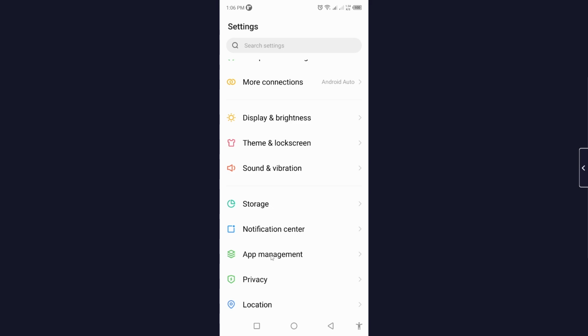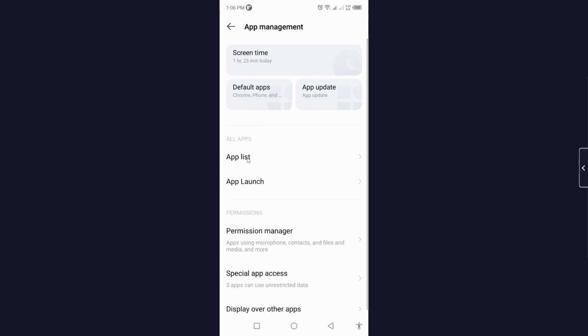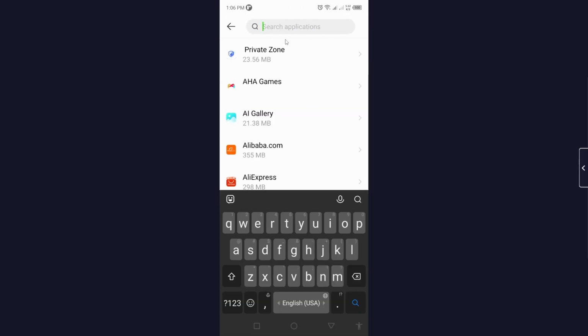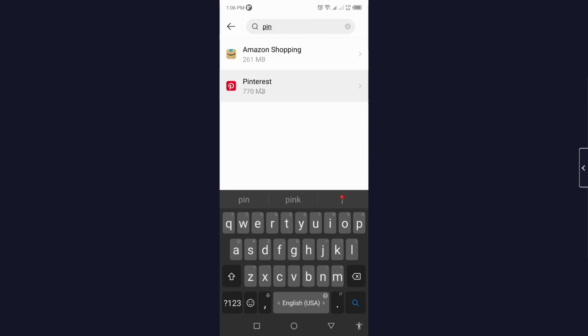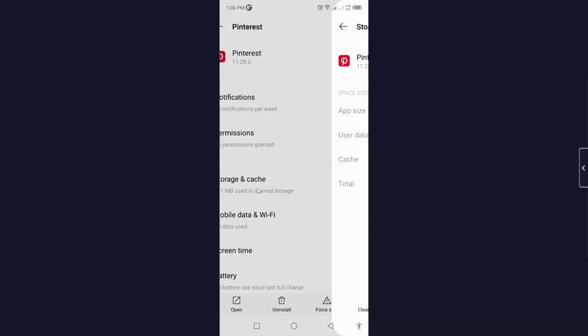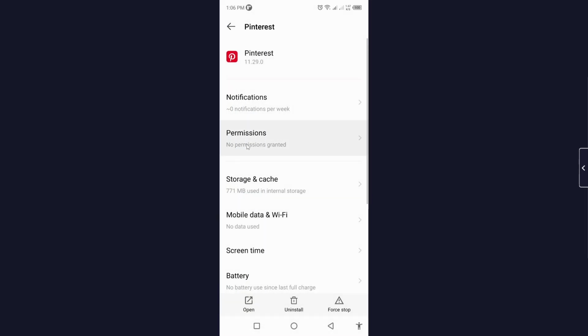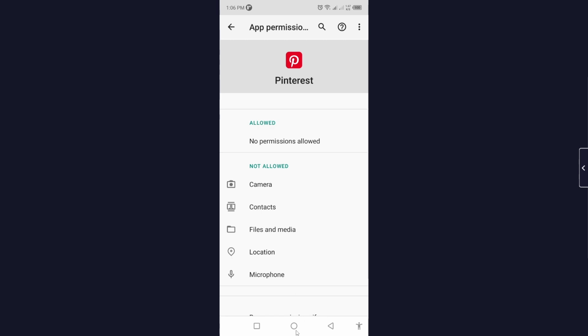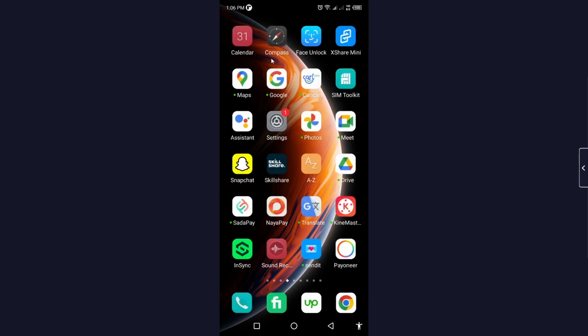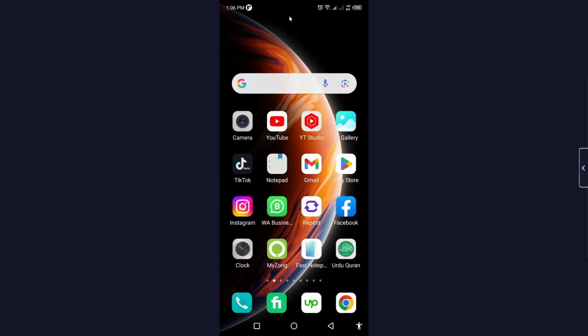Here you need to go into the app management and click on app list and search for the Pinterest. And the first step you need to clear cache, and after that you need to clear storage, and then you need to allow all permissions from here. So once you done that, you simply need to go back and log in into your Pinterest account and hopefully your issue will be resolved.